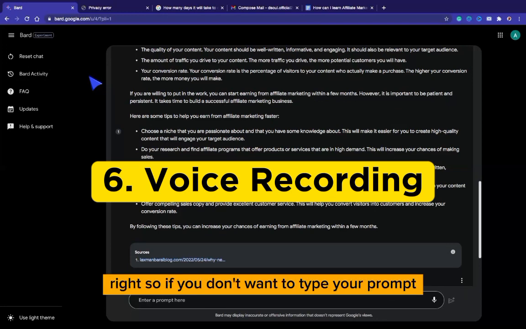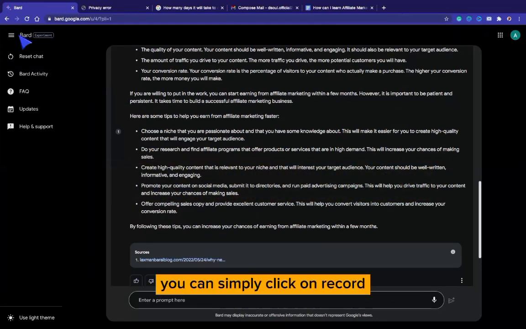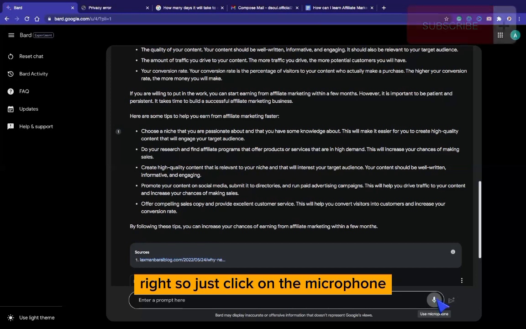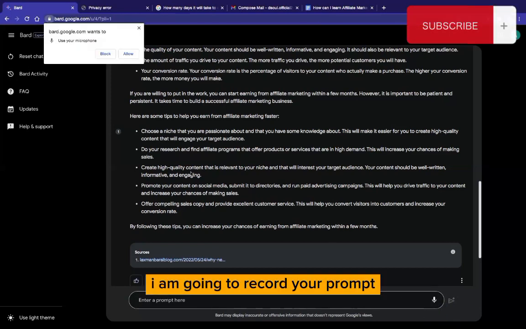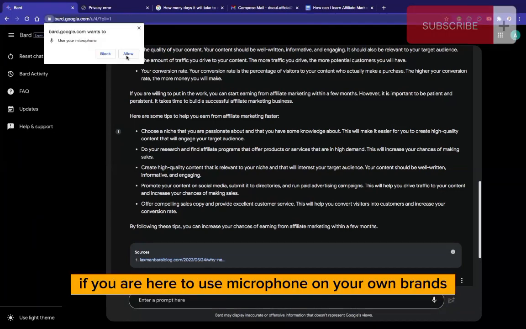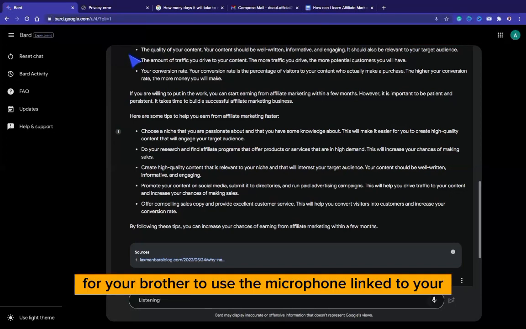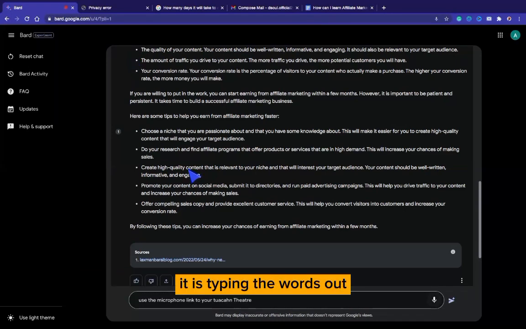The next thing I want to talk about is the voice recording on Bard AI. So if you don't want to type your prompt, you can simply click on record, use microphone right here to record your prompt. Just click on the microphone and you're going to record your prompt. If you are here to use the microphone on your own browser, you're going to allow your browser to use the microphone. So you can see as I'm speaking right now, it is typing the words out.